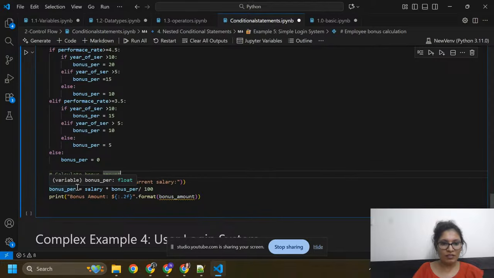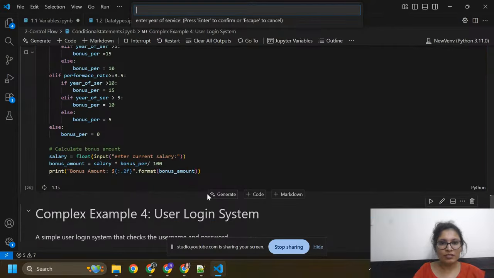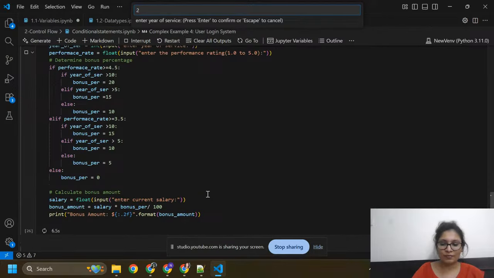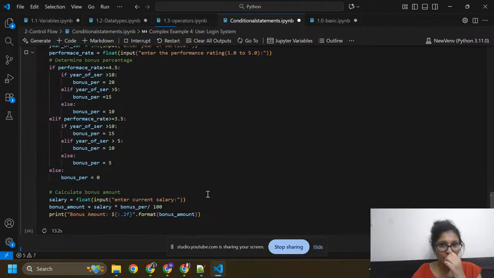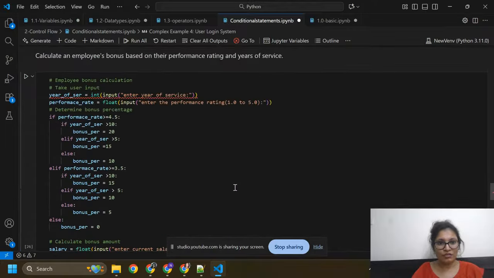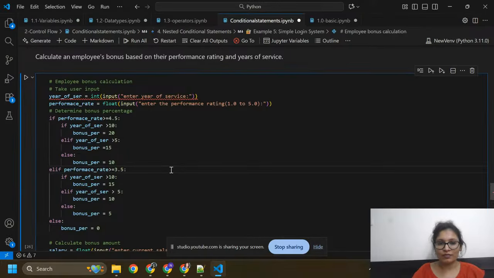This is the bonus amount. I just need to write the years of service. I'm just giving 2 years. No, or 3.3 or 3.4. Okay, invalid 3.4. So we need to give a performance rating like 4.5 or 3.5.